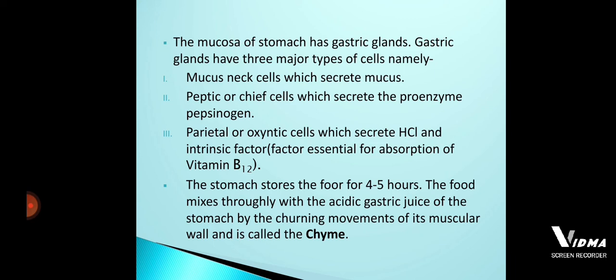Next, third type is parietal cells. I said they are going to secrete the hydrochloric acid and intrinsic factors. With respect to that, it is vitamin B12. So what is the use of hydrochloric acid? Why is that hydrochloric acid being secreted inside our stomach by the gastric cells? That is very much important, because the secretion of HCl helps to maintain the pH of the stomach. Okay, so this is with respect to the gastric glands and the gastric cells.